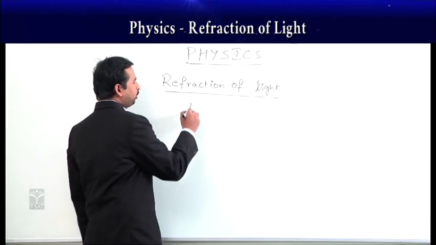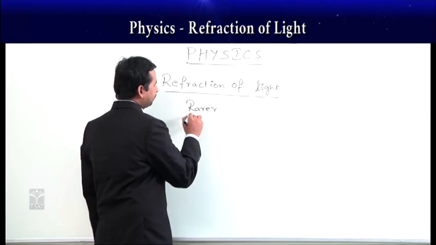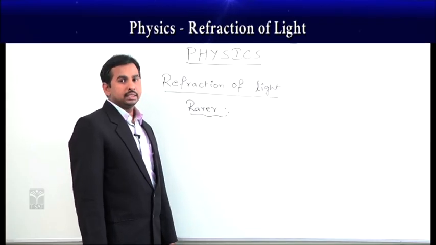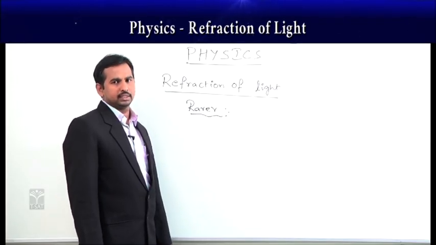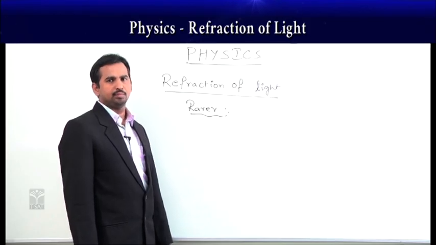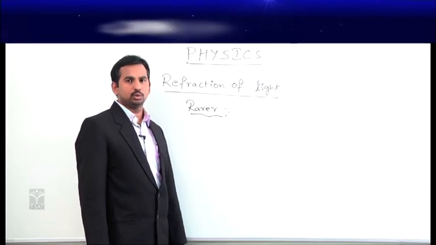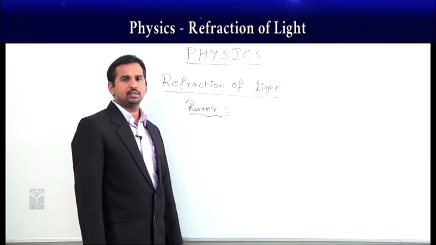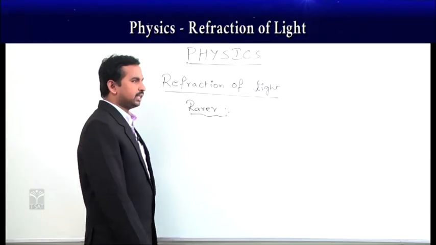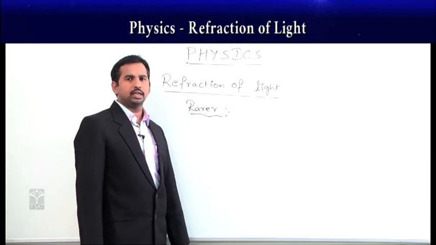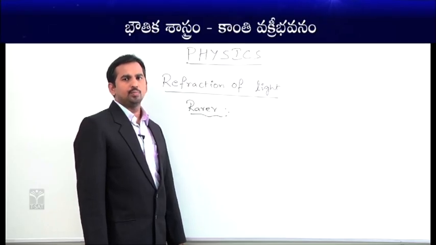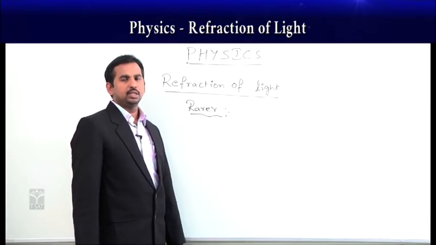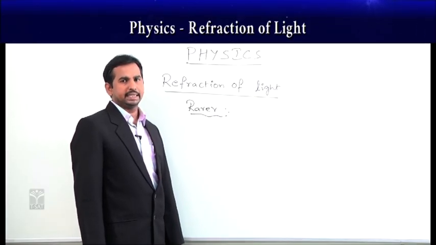Now, we will see what we mean by rarer medium. A rarer medium is a medium where the density of the materials or the particles present in that medium is very less, meaning the distance between the particles is more. Here we call that a rarer medium. In a rarer medium, the density is less. The best example you can take is air. Here the dust particles or the air particles present have more distance between them. That is why it is called a rarer medium. In a rarer medium, the light ray always moves with a greater speed.